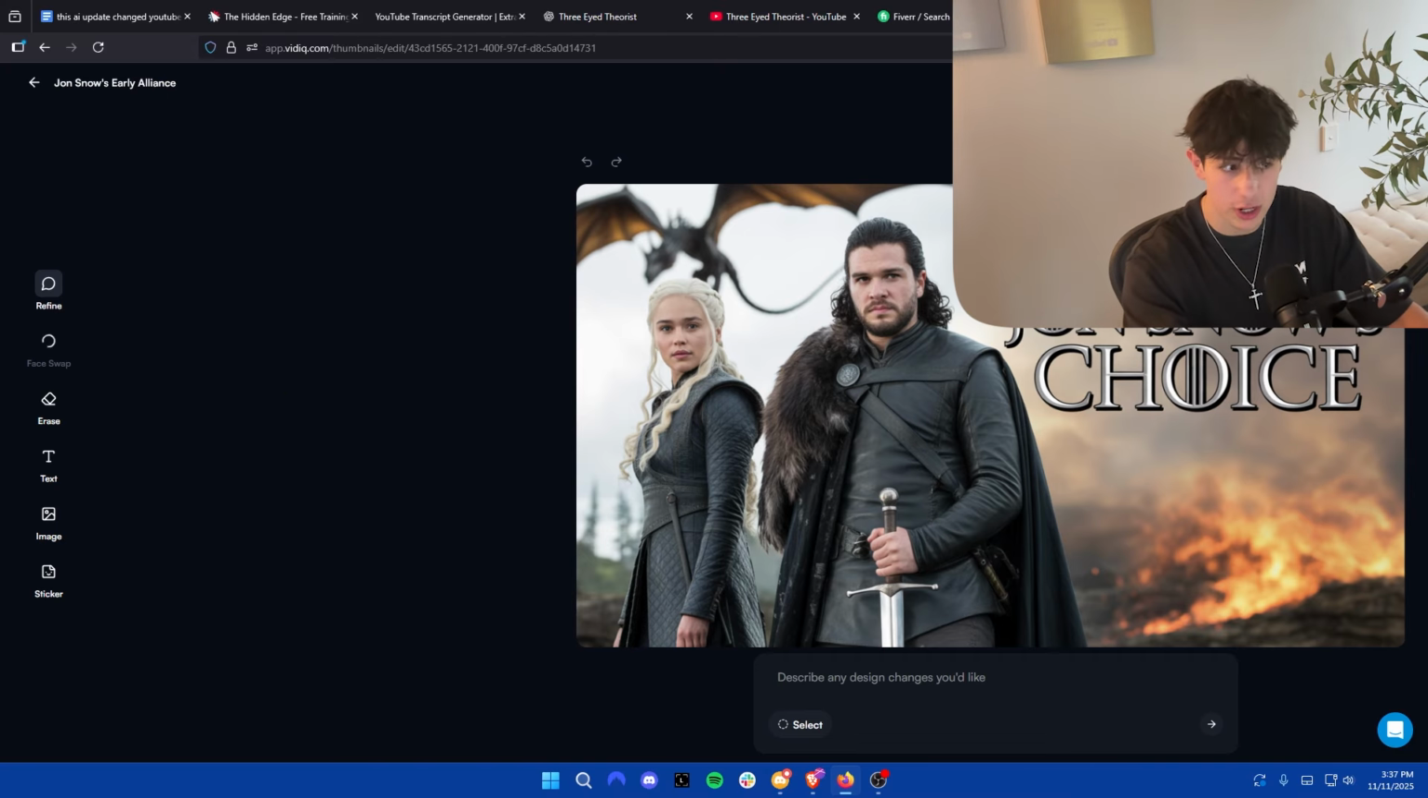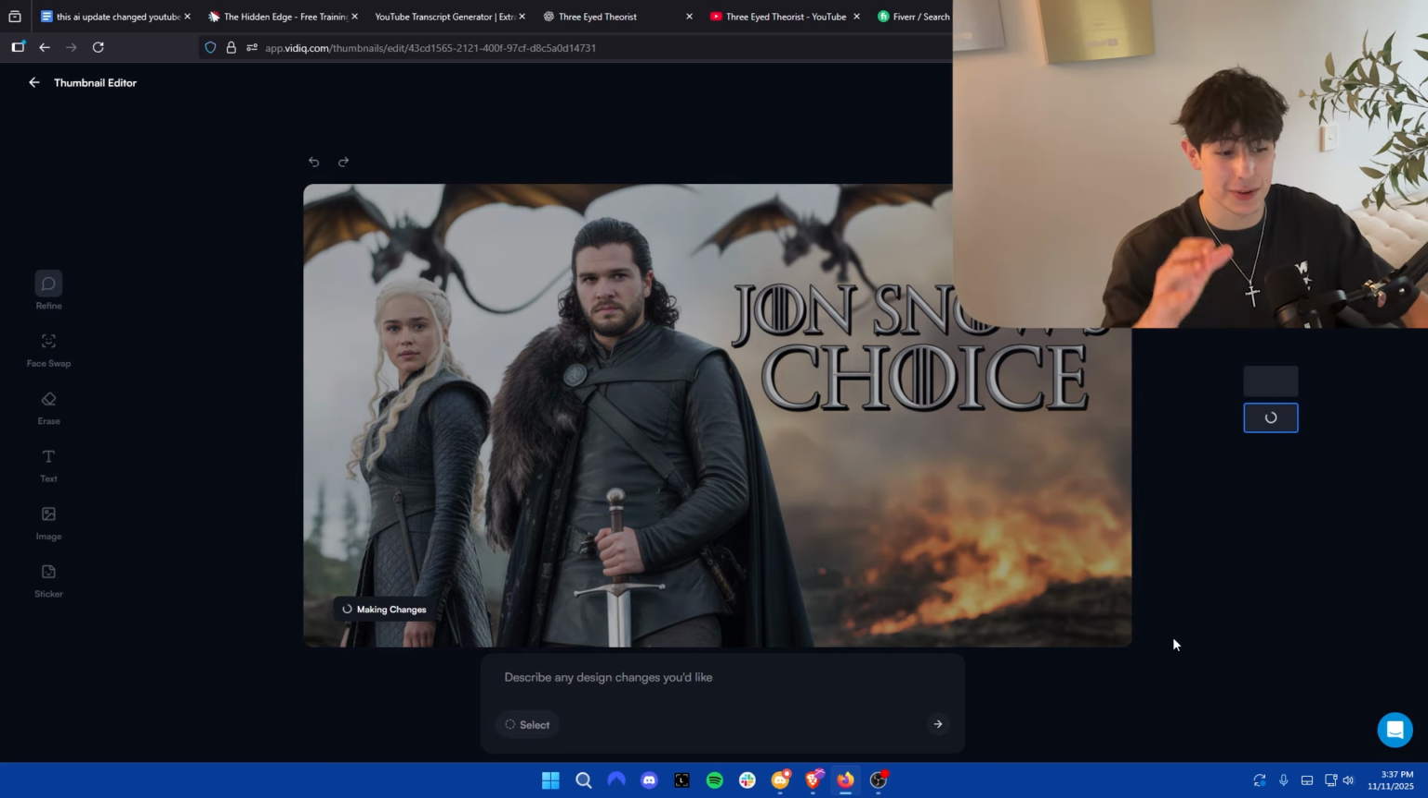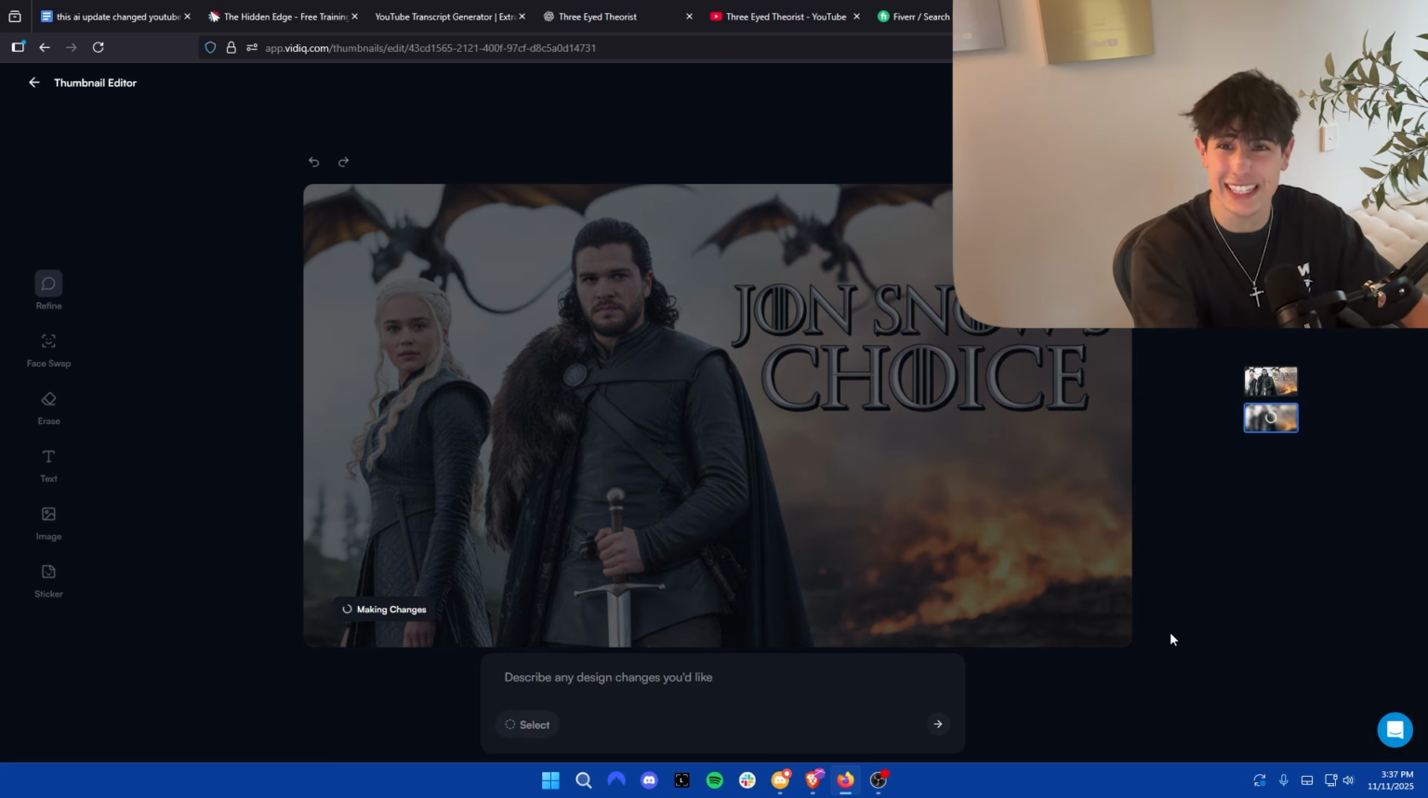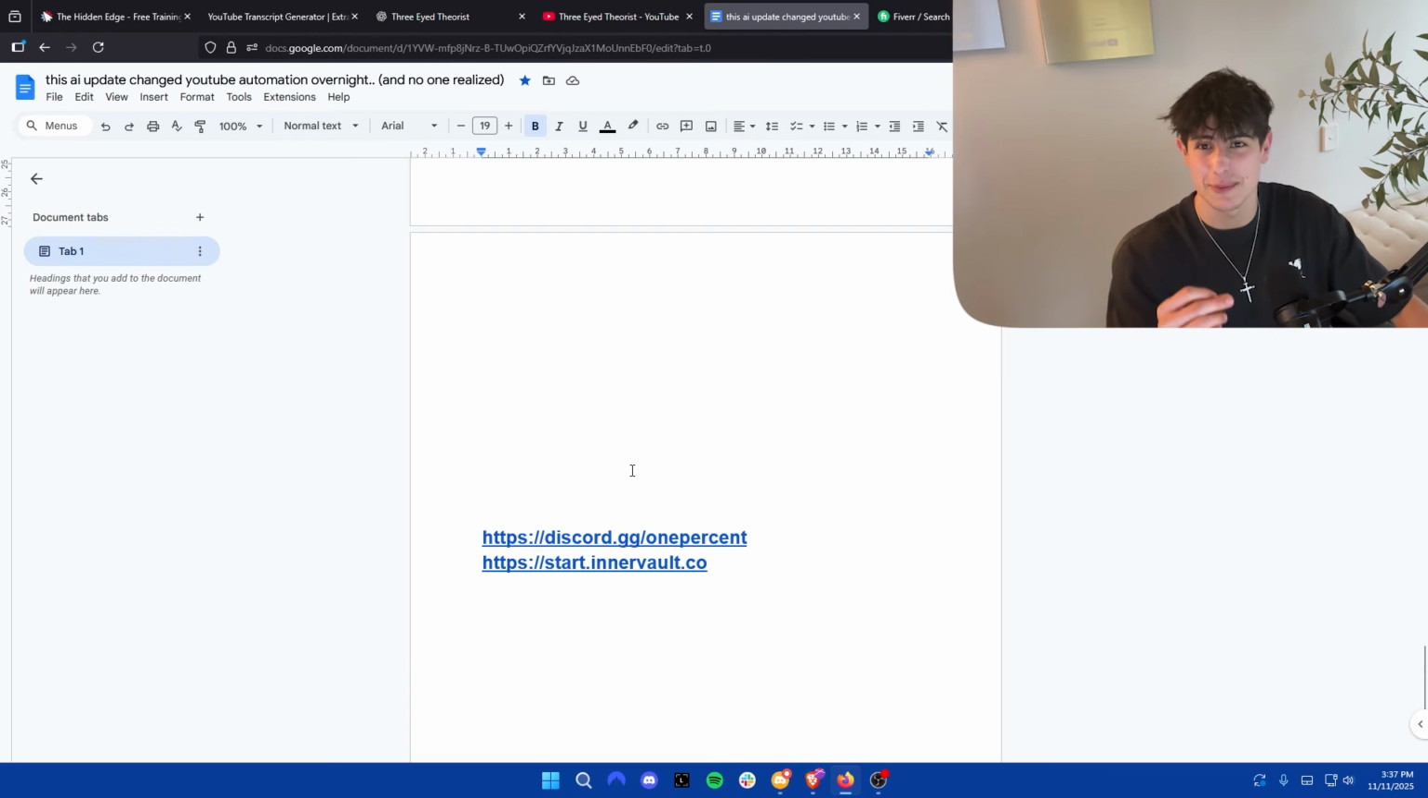You could simply click on it, go ahead and press on refine and just describe any of the changes you like. I might be able to say, I don't like the text, make it stand out more. And guys, once again, this was completely free and done in like 15 seconds. But yes, guys, this is absolutely changing the game.